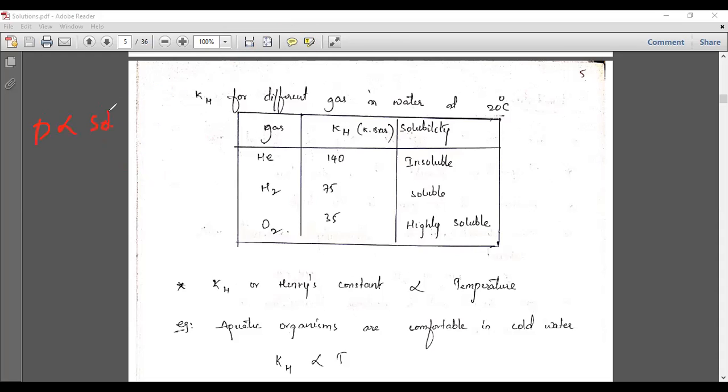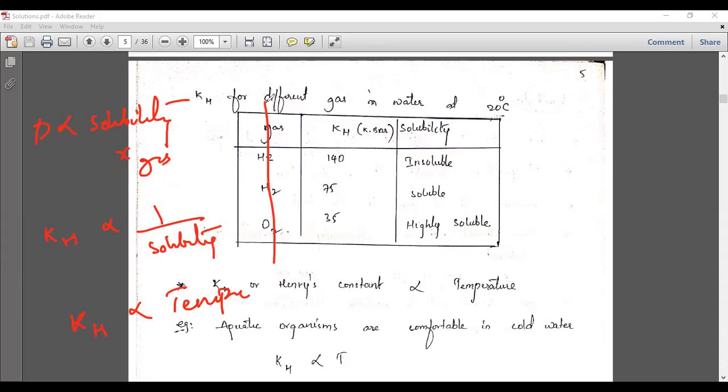The KH is inversely related to the solubility, and the KH is directly related to the temperature. These three relations you have to understand. All this comes from Henry's law.